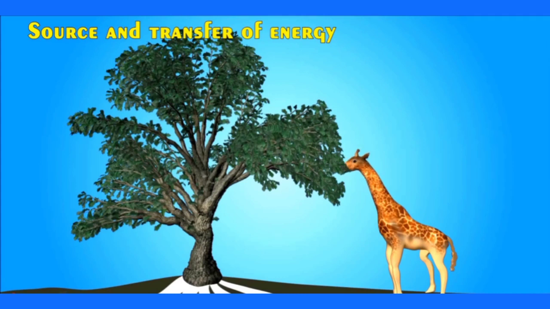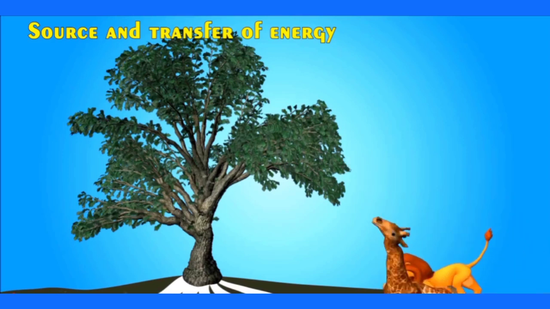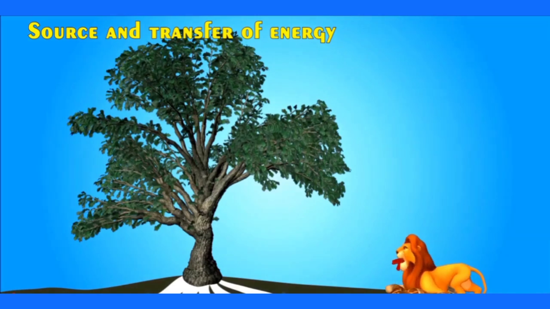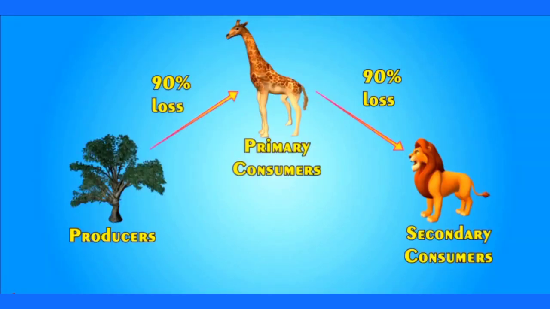Now secondary consumers eat these primary consumers and energy is transferred to them. So this giraffe gets all its energy from plants, which plants get from the sun, and this lion gets its energy from the giraffe, which gets its energy from plants.